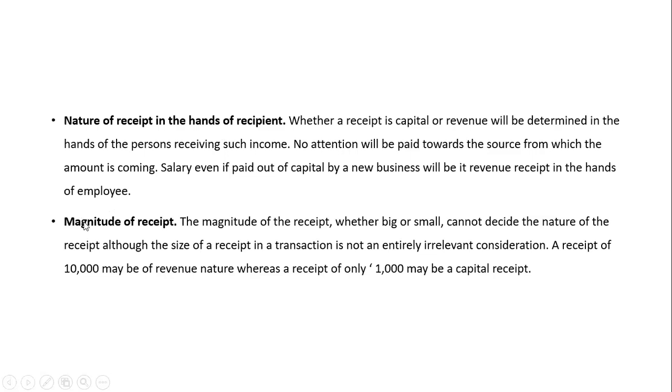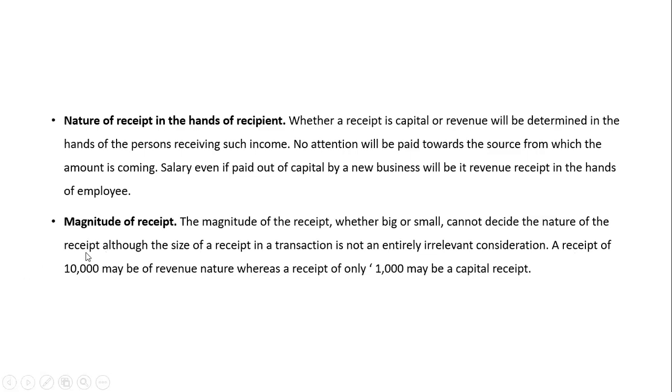And the next one is magnitude of the receipt. See, like the earlier example of lump sum or installment, here also, how much amount you are receiving. If you are receiving more, will it be treated as a capital receipt? No. The magnitude of the receipt, whether big or small, cannot decide the nature of the receipt here. Although the size of the receipt in a transaction is not an entirely irrelevant consideration. Let's see one example. A receipt of 10,000 may be revenue, whereas a receipt of 1,000 may be a capital receipt. Here, a receipt of 10,000, you are paying as salary to your employees.